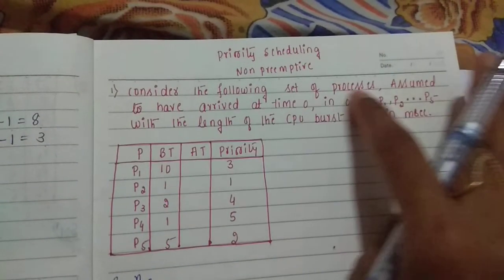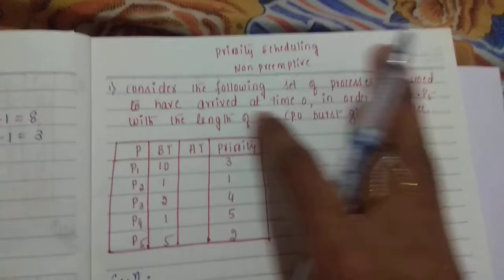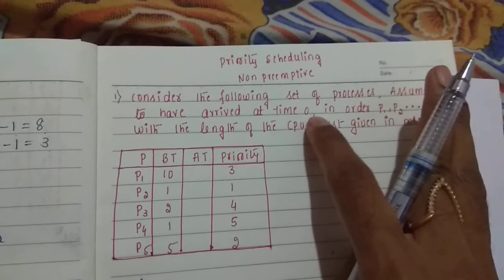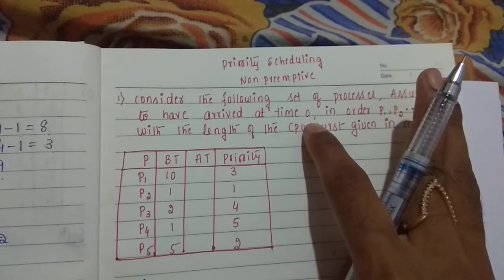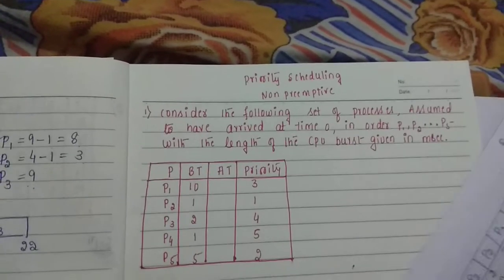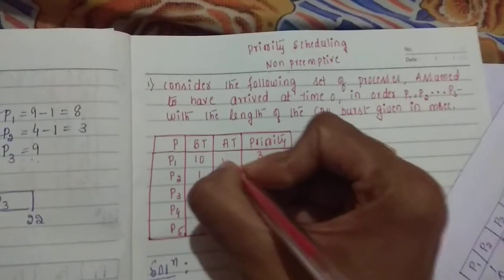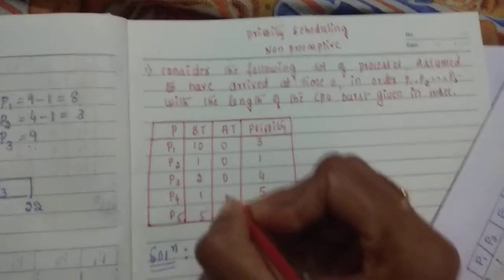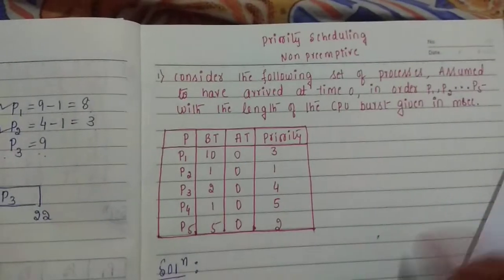Consider the following set of processes, assumed to have arrived at time 0. So, if time 0 is given, we need to write what? All the processes coming at the time interval 0. So write 0. It is the question part only, not the solution. All the processes are coming at time interval 0.